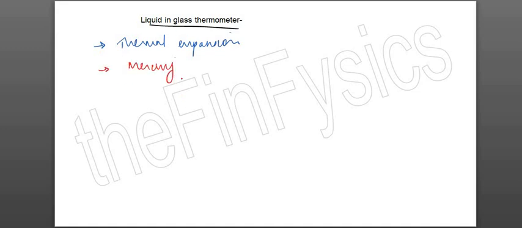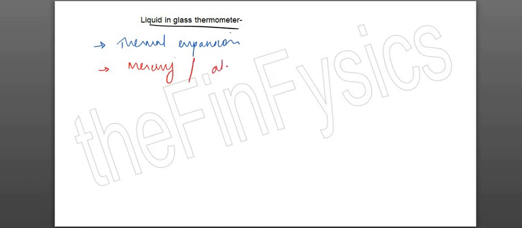Now we move on to different types of thermometer. The first thermometer that we have is the liquid in glass thermometer. Okay, for every thermometer they will ask you the principle. So the principle behind the liquid in glass thermometer is thermal expansion. Okay, what are the liquids that we use? Mercury, which is normally used.